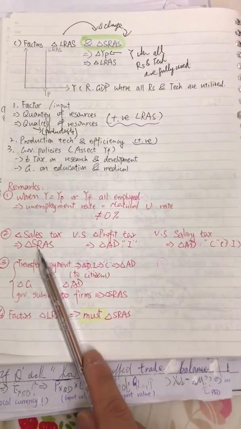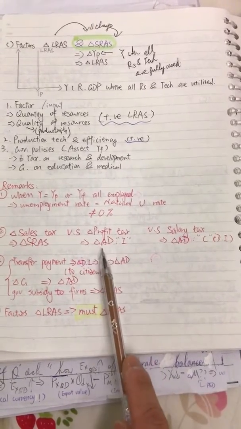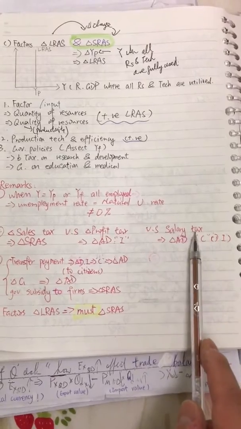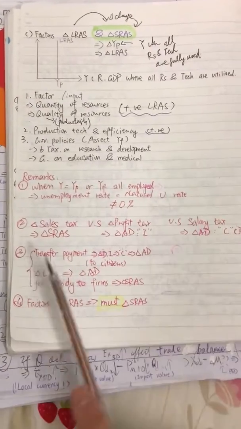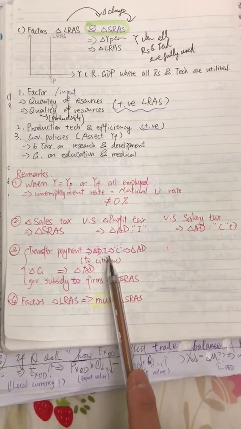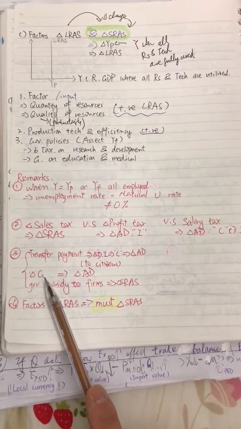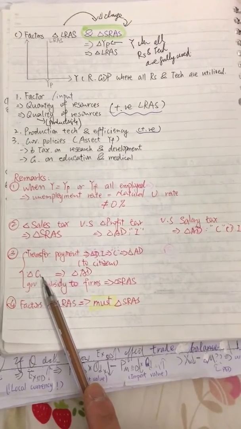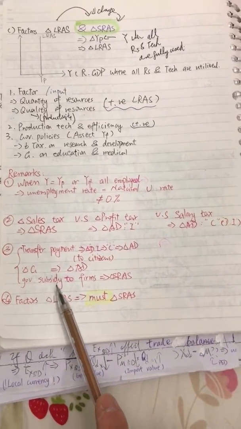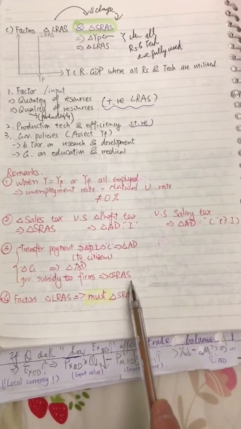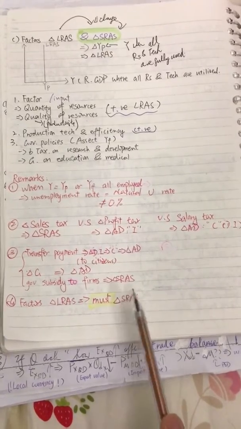The second remark is that when the sales tax changes, it will change the short run AS. When the profit tax changes, it will change AD and change I. When the salary tax changes, it will change the disposable income, affect C and affect AD. When there are transfer payments, they affect the disposable income of the citizen, affect C, affect AD. But when we have G, government spending on education or civil servant salary, it will change the AD directly. G affects AD. But if the government gives subsidy to the firm, then it will shift the short run AS. So bear in mind, a factor that changes the long run AS must change the short run AS altogether.